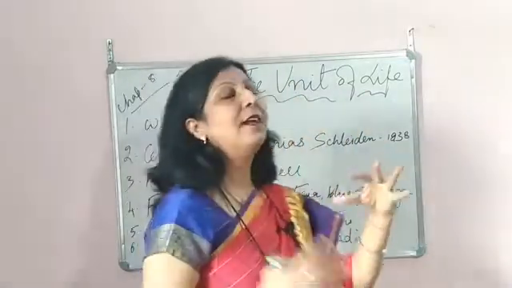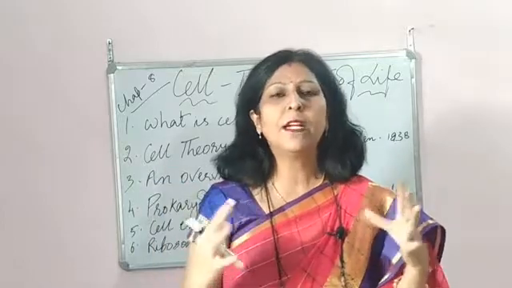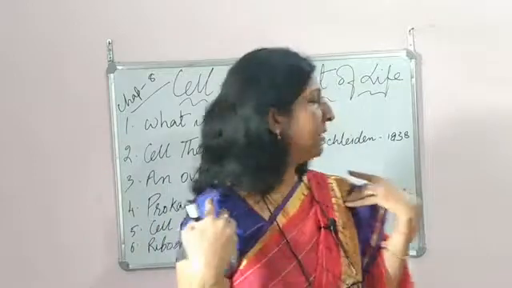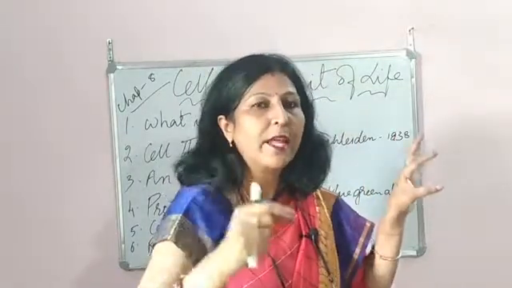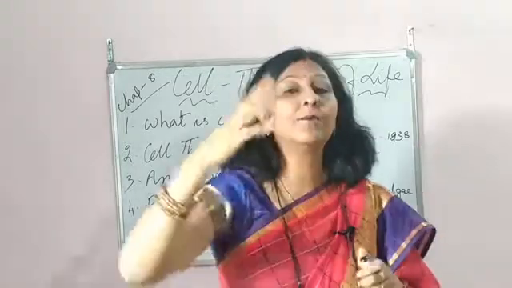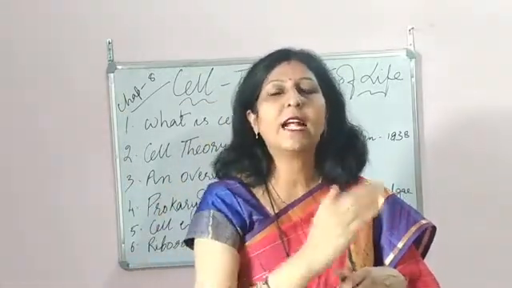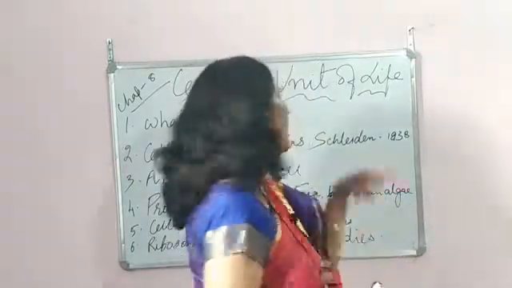When you have a multicellular organism like us human beings, we are made up of cells, tissues, organs, organ systems, and then the organism. But the basic unit, as in chemistry, is the atom, the smallest unit, then comes the molecule.